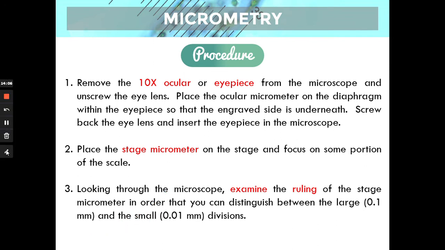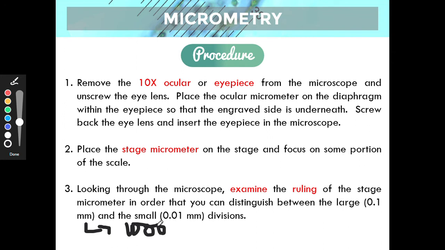Let's say again, 0.1 millimeter, sorry. You just multiply this by 1,000, so that's equivalent to 100 micrometer. Okay. All right. So that's how you convert millimeters to microns.